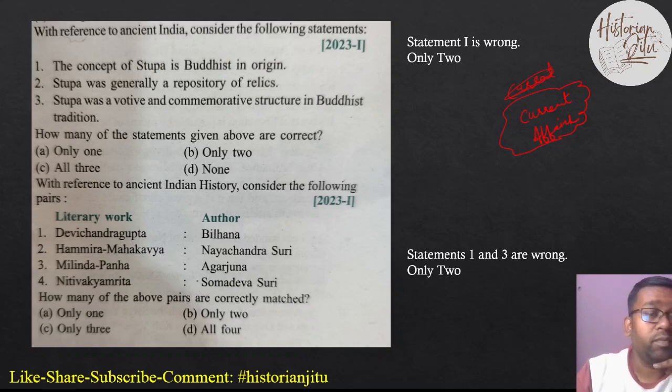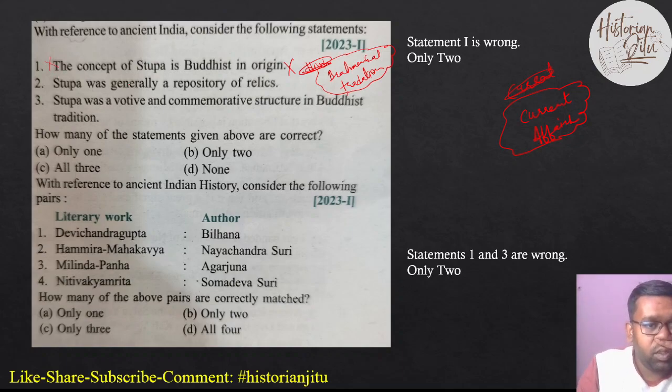The question is asking, the concept of a Stupa is a Buddhist origin. No, because a Stupa was already there before the coming of Buddhism. So in the Hindu origins, in the Brahminical traditions, the Stupa were there, but it was not in the same meaning. So we can say this is not a Buddhist origin. This statement is false. A stupa was generally a repository of relics. Yes, true. And a stupa was a votive and commemorative structure in the Buddhist tradition. It is also true. So only 2 will be the answer of this topic.